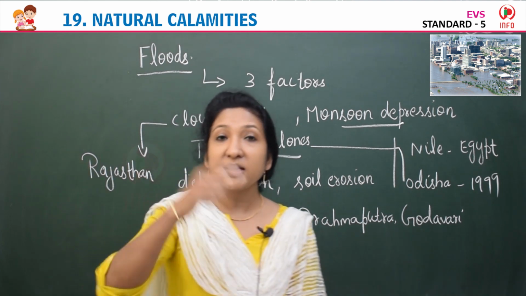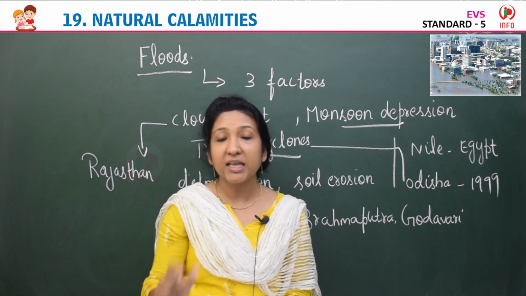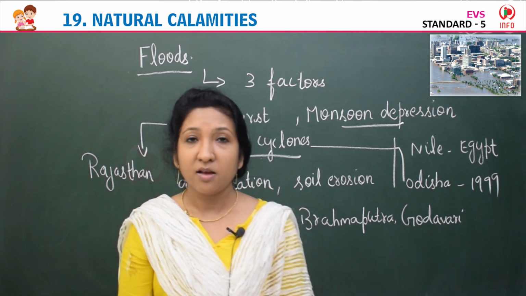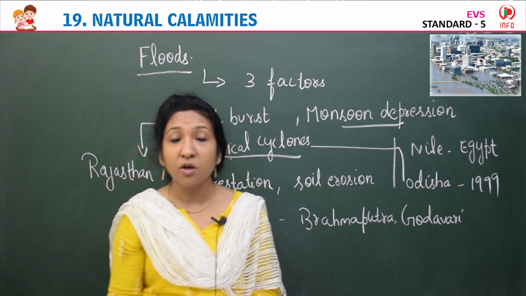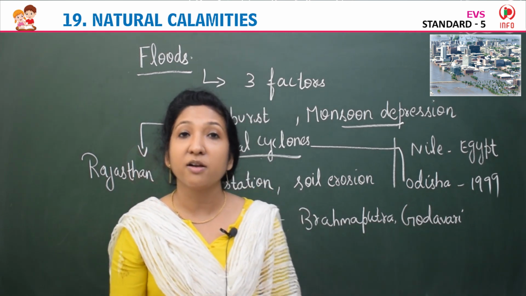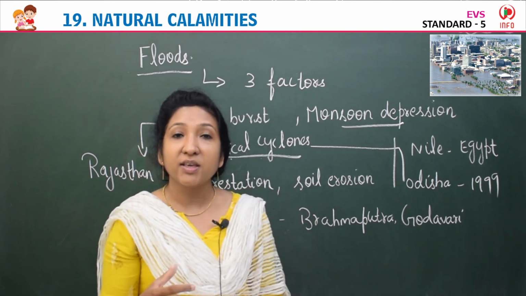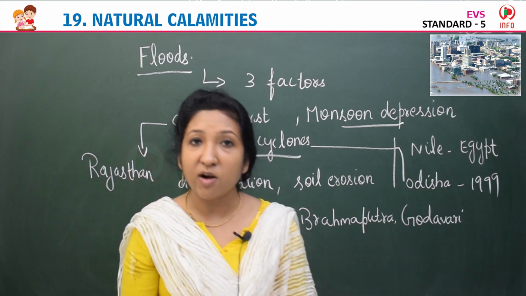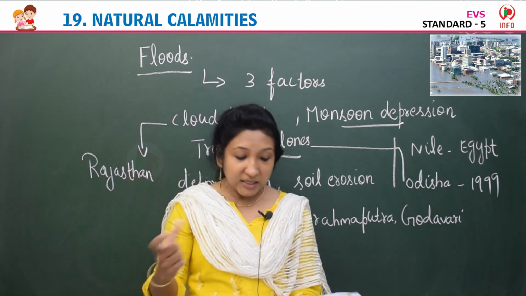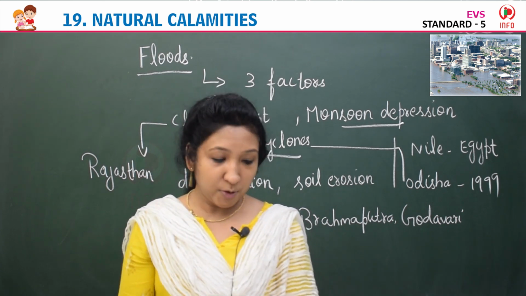So dams and canals should be there, along with the interlinking of rivers in India. The purpose of that is to control the overflowing of the rivers, the excess flow we can control. If there is no water, the lack of water problem we can control, and we can give good irrigation facilities and water supply to farmers. So interlinking of rivers will solve the problem.